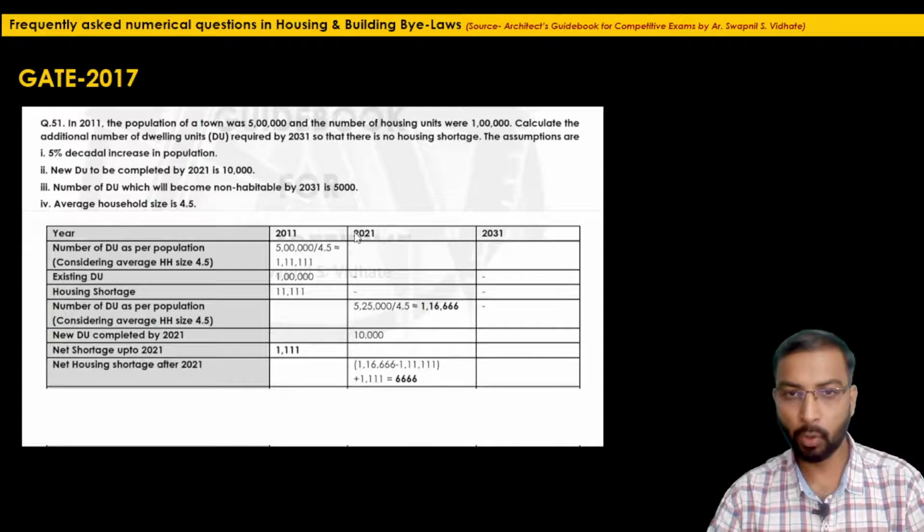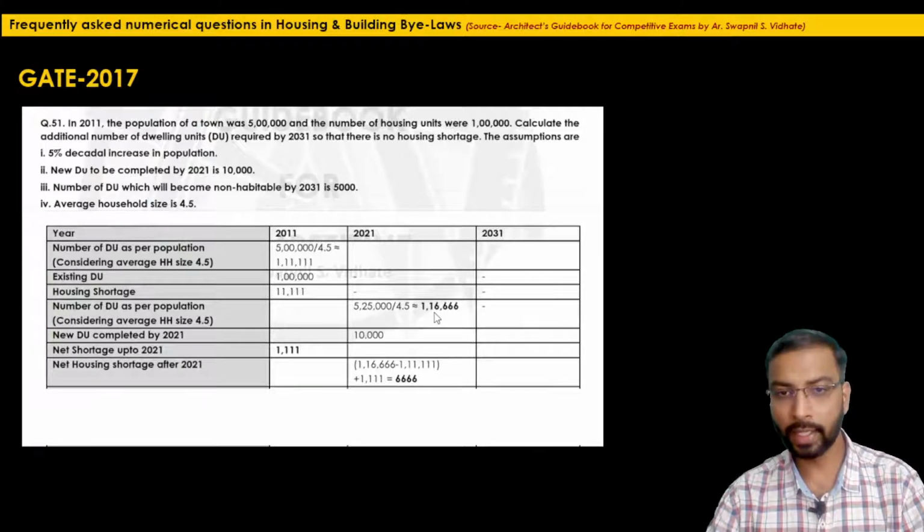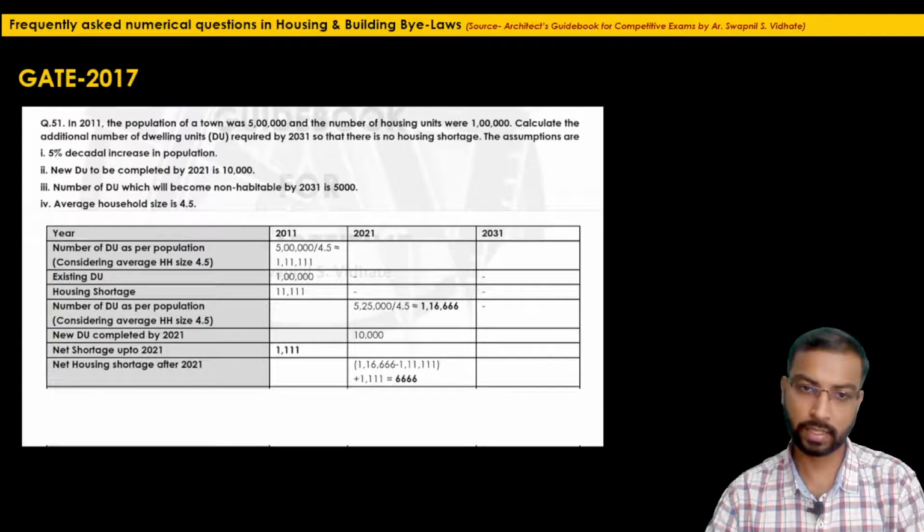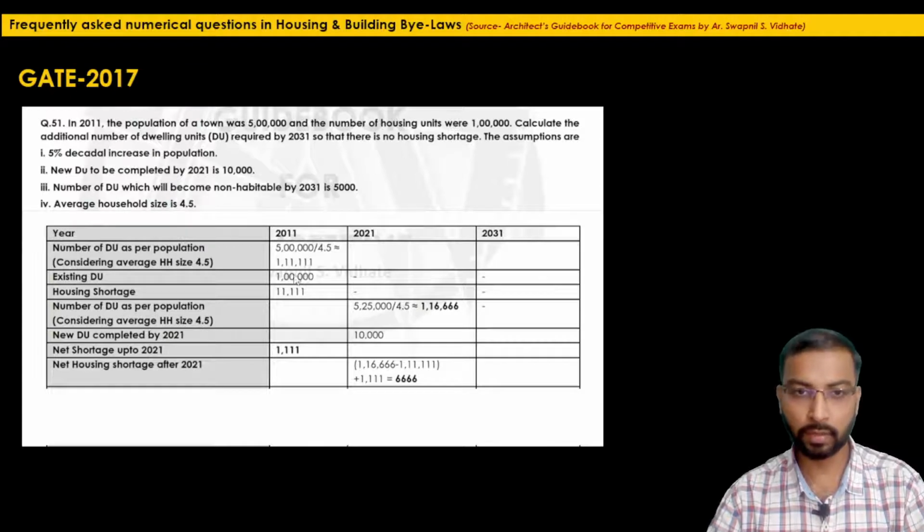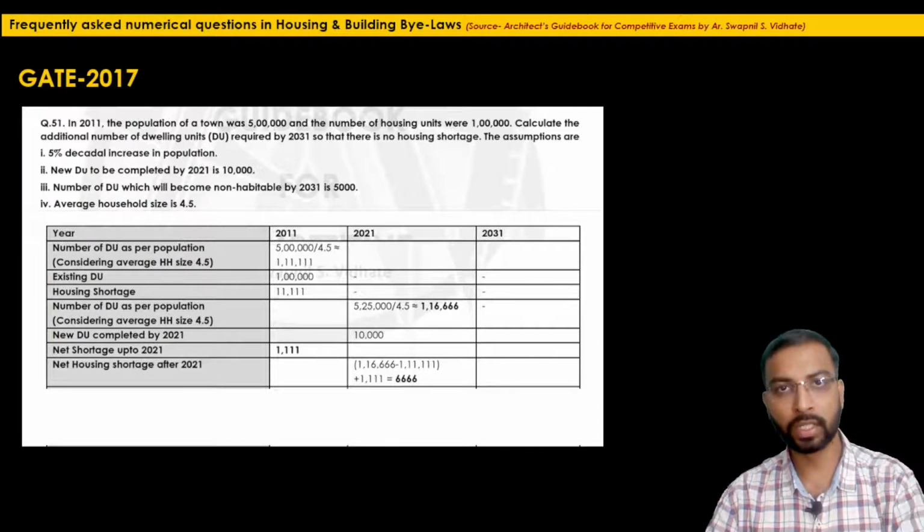So for the population by the year 2021, the number of dwelling units is 1,16,666, whereas if we subtract the dwelling units which are present right now, which are 1,11,111, and if we add the net housing shortage by the year 2021, we will get the housing shortage after the year 2021.